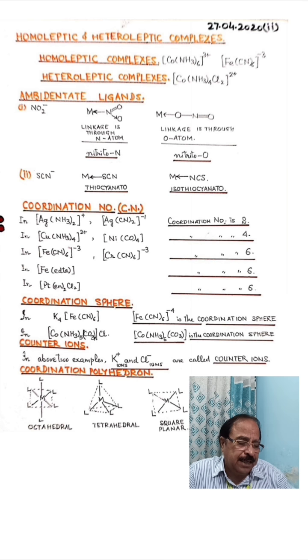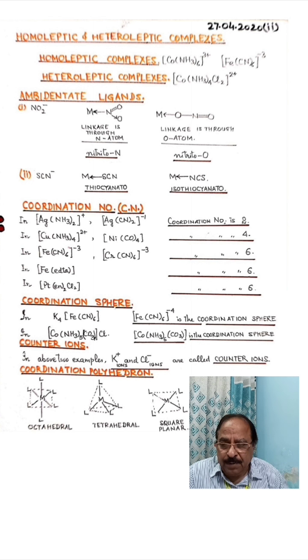Now again I want to explain something. All these ligands are bonded to the central metal atom or ion through coordinate covalent bonds, and covalent bonds are directional. They are oriented in space in certain fixed directions. They differ from ionic bonds. In an ionic bond, any anion can get linked to the cation from any direction, so they are directionless.